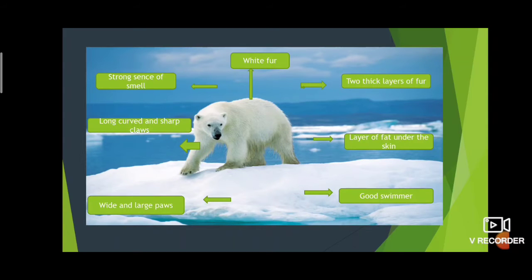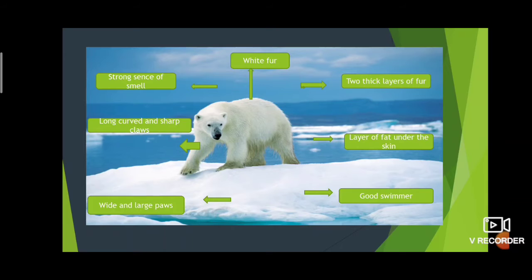It also protects them from their predators. Predators means those that hunt them. The white fur protects the polar bear from predators. Then it also helps them in catching their prey. Prey means nothing but food.